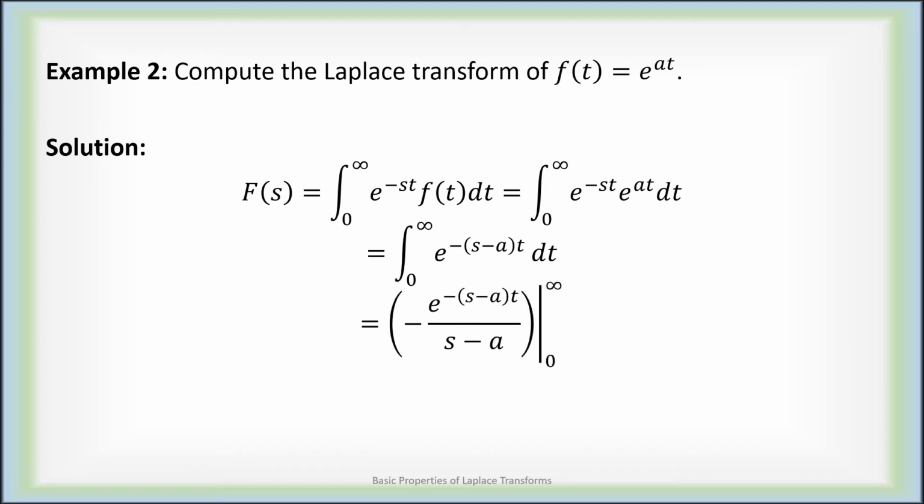Integrating this is fairly straightforward. S minus a is just a constant, okay? And again, plugging in the upper limit and letting that go to infinity, and then plugging in the lower limit of 0, works out to just be 1 over s minus a. And for which values of s does this actually converge? It does not converge for s equals a, but it will converge for any s larger than a. So the domain of this function is now all s larger than a.